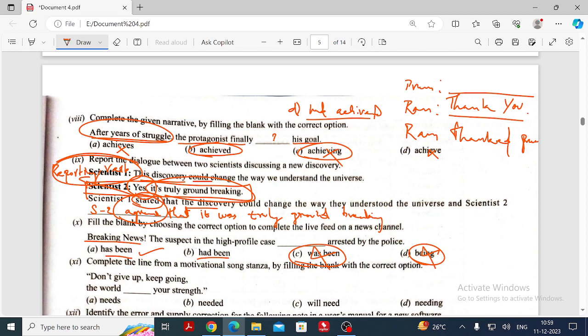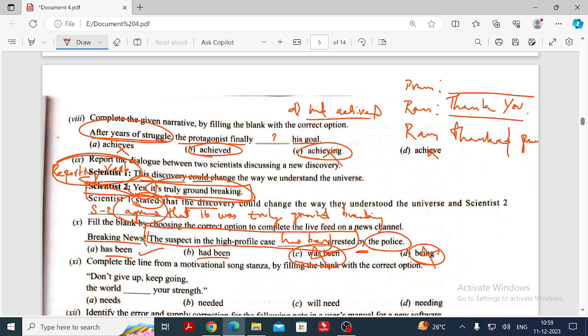Passive sentence, okay. Why? Because the doer of the action is there at the end of the sentence. In the exam, how will they give you the sentence? The suspect in the high profile case has been arrested. That's what they will give you in voices. Change into other voice. If you want to change the sentence into active, what is the answer, my dear?